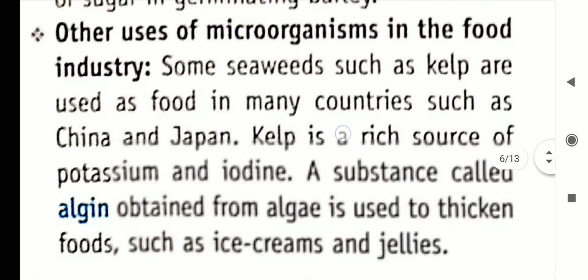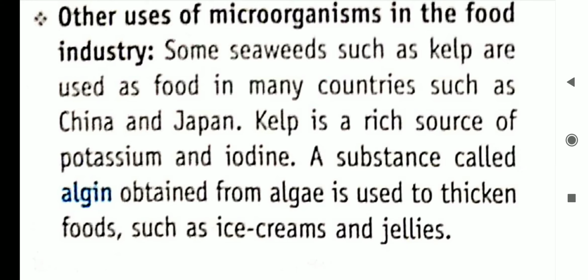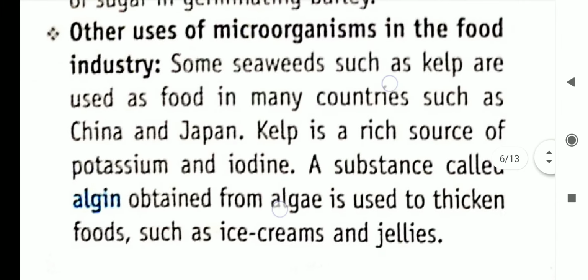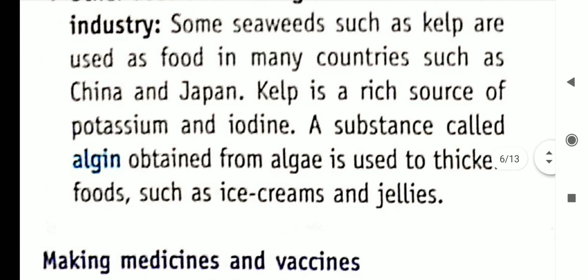Other uses of microorganisms in the food industry. As microorganisms are very useful to us, let us see the other useful microorganisms. Some seaweed such as kelp are used as food in many countries such as China and Japan. Kelp is a rich source of potassium and iodine. A substance called algin obtained from algae is used to thicken food such as ice creams and jellies.